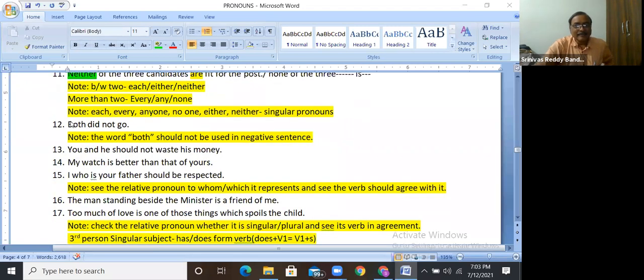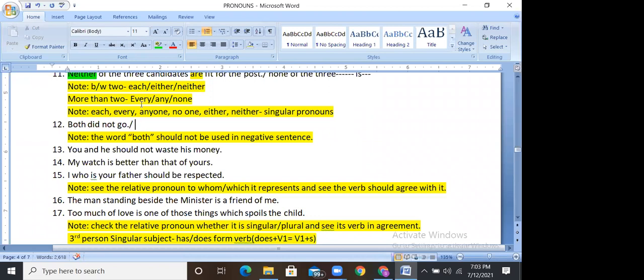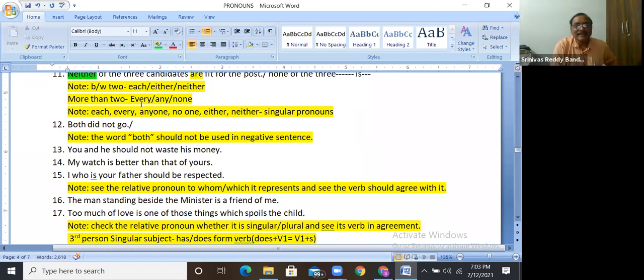Next, both did not go. Who will tell the correct answer here? Even they can receive a gift from me, in the form of a book or any gift, a pen at least, or any interesting book. Answer, guys. Both did not go. Is there any mistake actually?